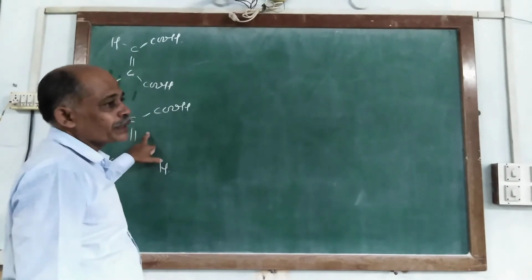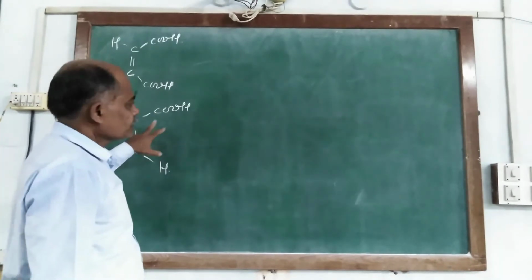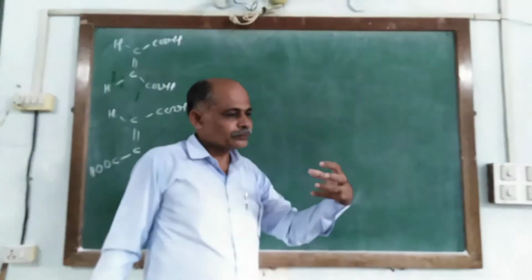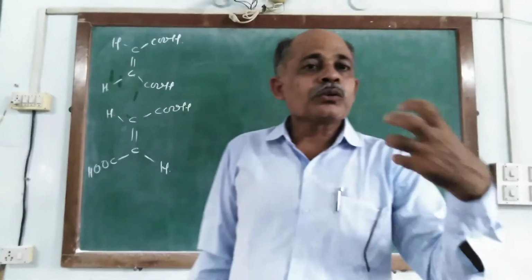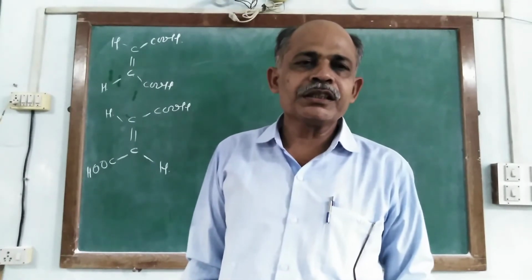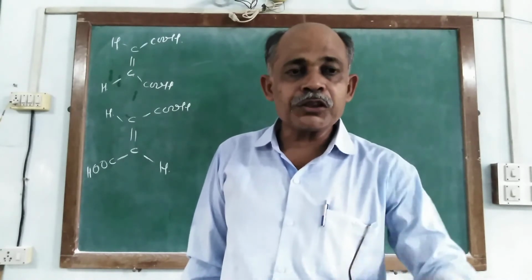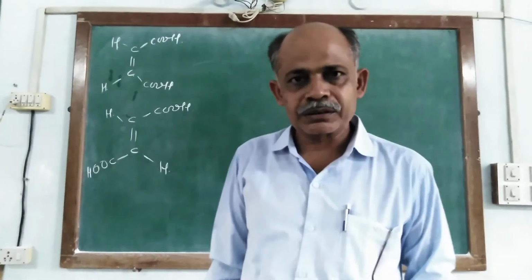It also forms tartaric acid, but according to its configuration, it is optically active or forms optical isomers.